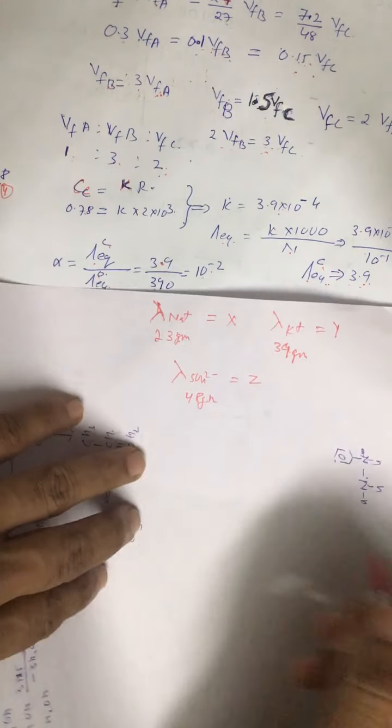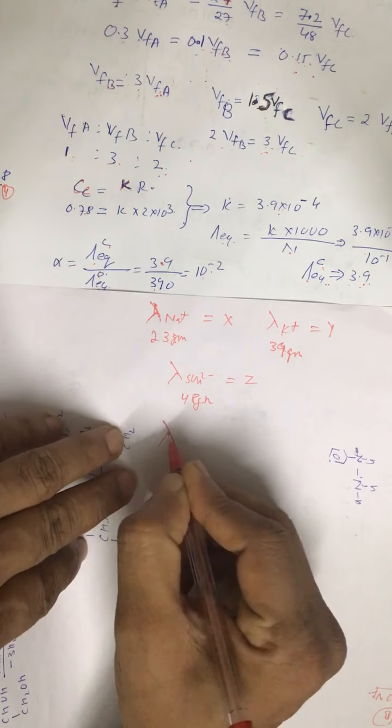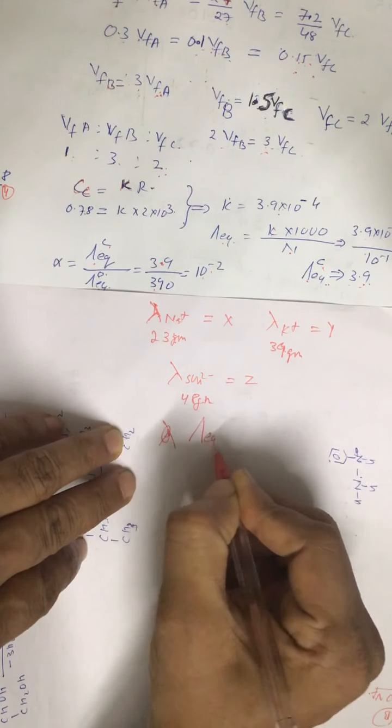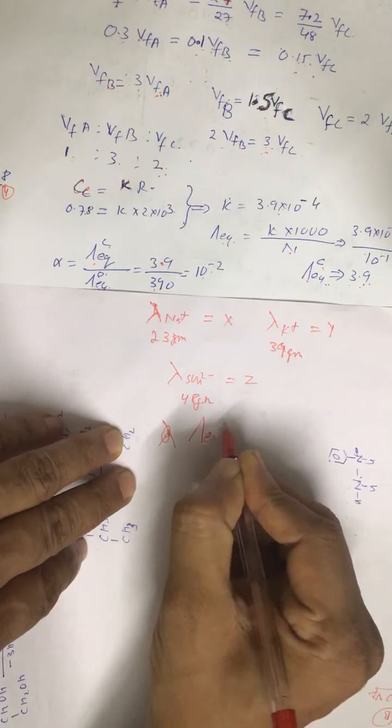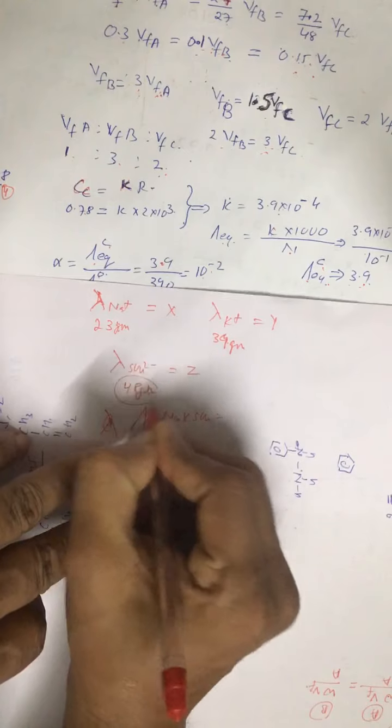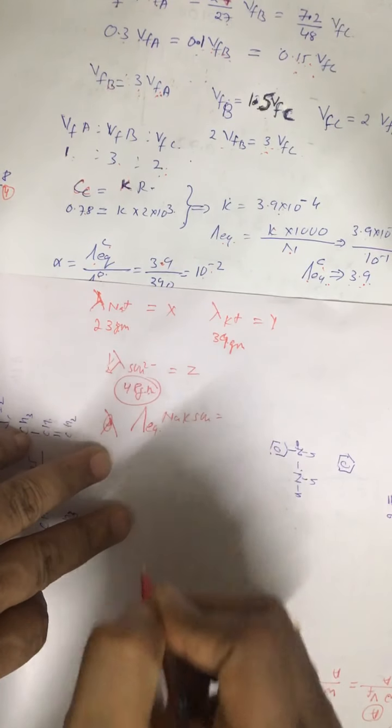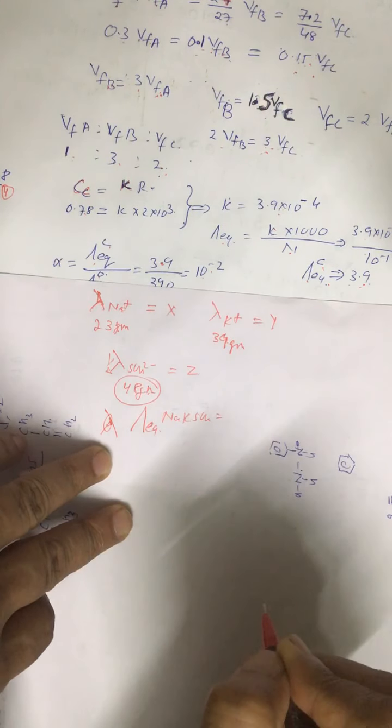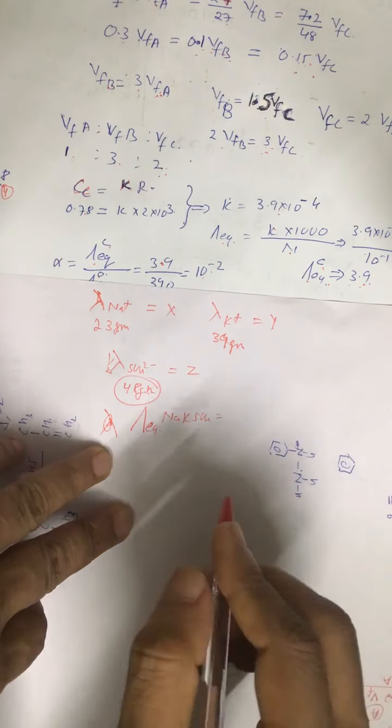Alright. Now when we write equivalent conductance of NaKSO4, 48 gram means it is half of this value, because the molar mass of SO4 2 negative, or ionic mass, total mass is 96, so this is 48.